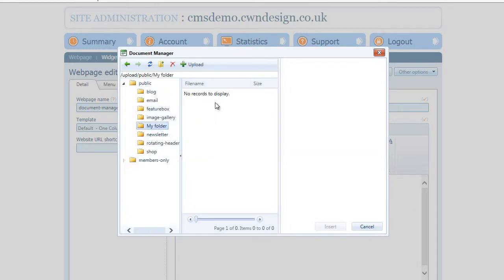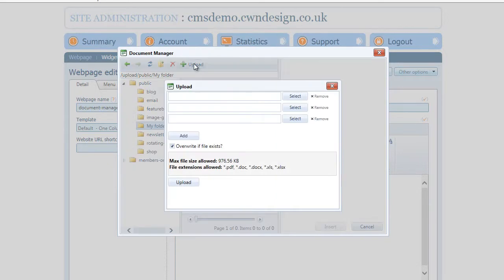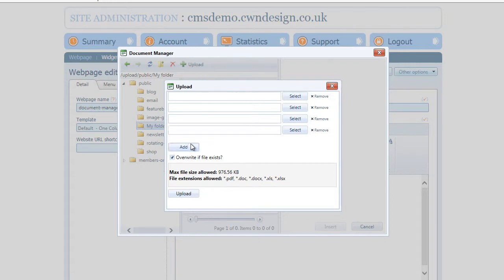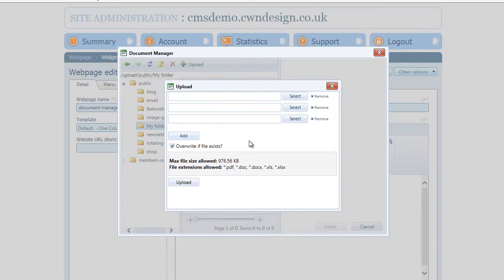Selecting it will then show me that it's currently empty because I've only just created it. But now with it selected, I can upload new files into that by clicking on the Upload button in the top bar. With that selected, I'll go through to the Upload window, which will give me the option of uploading at least 3 files to begin with, but I can add more if I wanted to. I can also remove them if I've got too many.